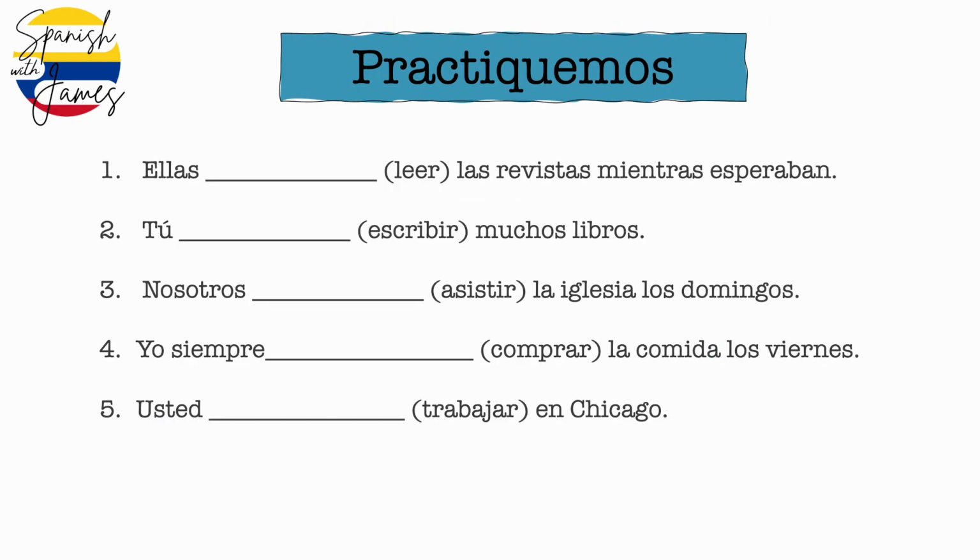Okay, so now we've got 1 to 5, we've got sentences with just a word missing. I've given you the verb in the infinitive. They're all regular, so you just need to follow those steps. Remove the ER, the AR, the IR, and add your ABA ending or your IA ending. So again, when you're ready, pause the video, complete this, and then we'll go through the answers.